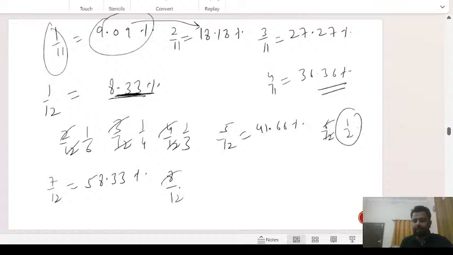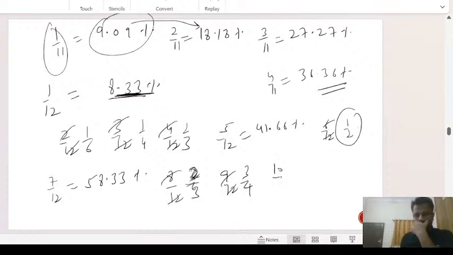8 by 12 again gets cancelled out to what? 2 by 3. You already covered it. 9 by 12 gets cancelled out to 3 by 4. We've already covered it. 10 by 12 gets cancelled out to 5 by 6. We already covered it. 11 by 12. What is 11 by 12? 91.66%.